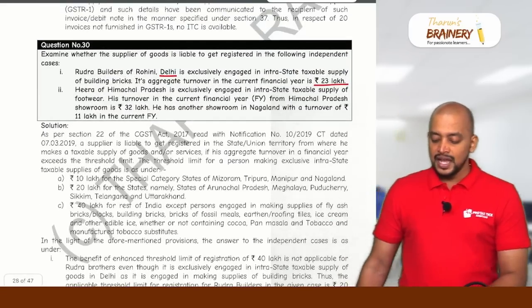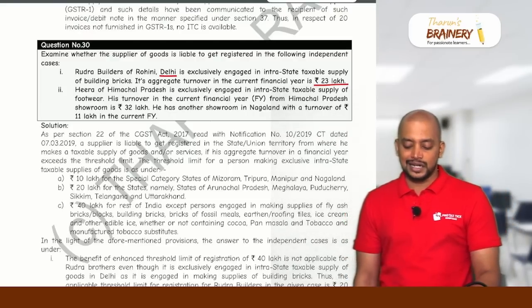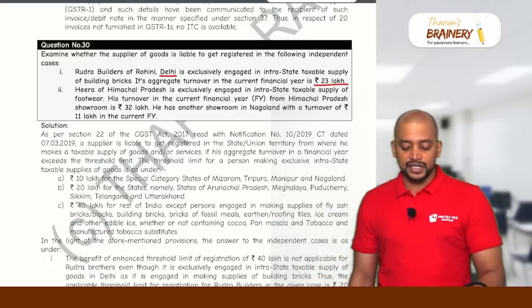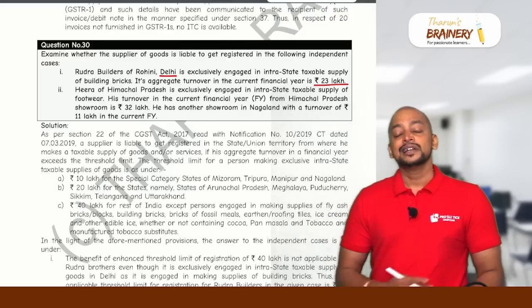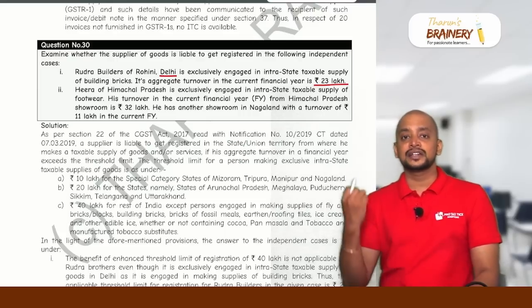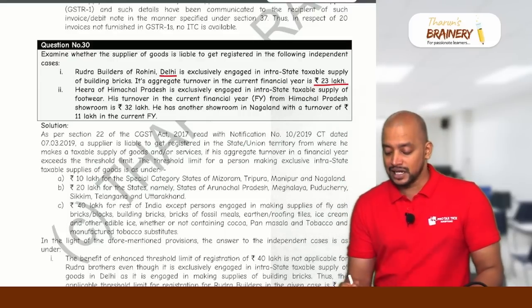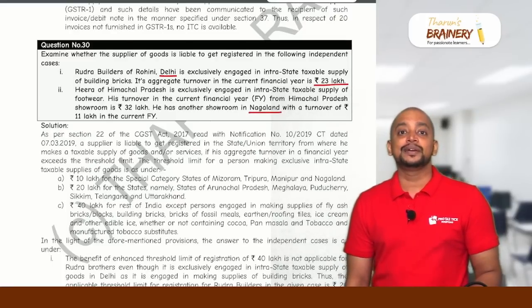Then next, Hira of Himachal Pradesh is exclusively engaged in intrastate taxable supply of footwear. His turnover in the current financial year from Himachal Pradesh showroom is 32 lakhs. He has another showroom in Nagaland with a turnover of 11 lakhs in the current financial year. So they are doing business in multiple states. In this, one of the states is a special category state. What is a special category state? Manipur, Mizoram, Tripura, Nagaland. So Nagaland is a special category state and taxable supplies are made from that state. So the applicable threshold limit will be 10 lakhs.